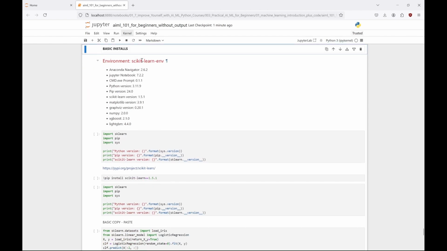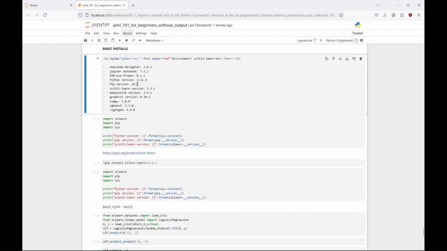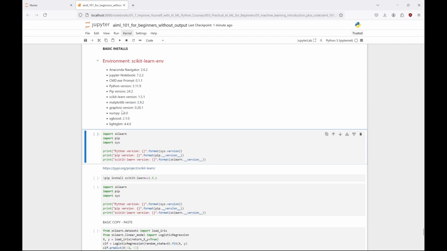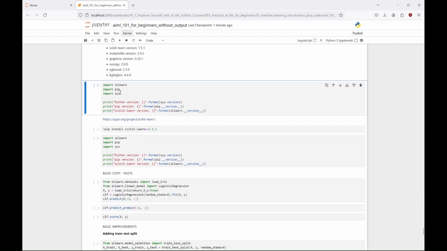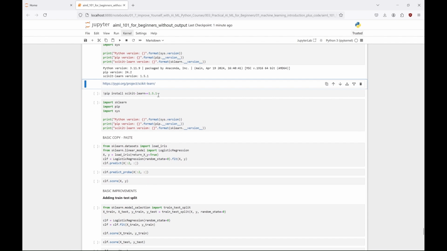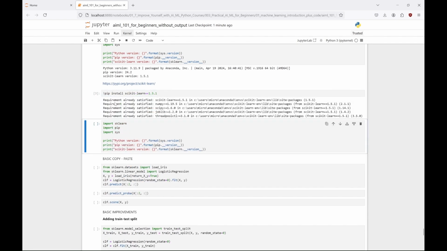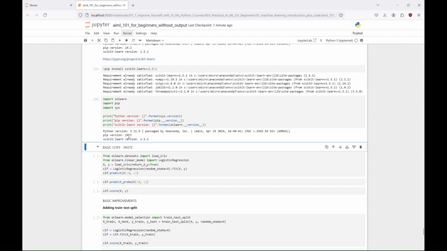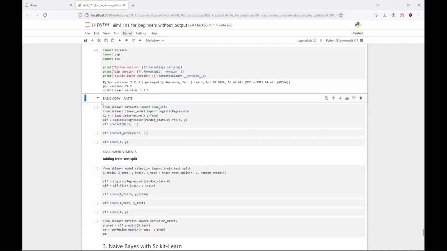Now, as we are still using the Scikit-Learn environment, let me just correct this documentation here so it's up to date. And done. Oh, and as you'll see we still won't need these last 3 libraries, so you can ignore them for the moment. Now let's check if we have all we need. And we do. If you want, you can run this next cell and see that the requirement is already satisfied. If you didn't have the Scikit-Learn library before, you can check if you have it now. If not, you might need to restart the kernel. And let's run the copied code with logistic regression.